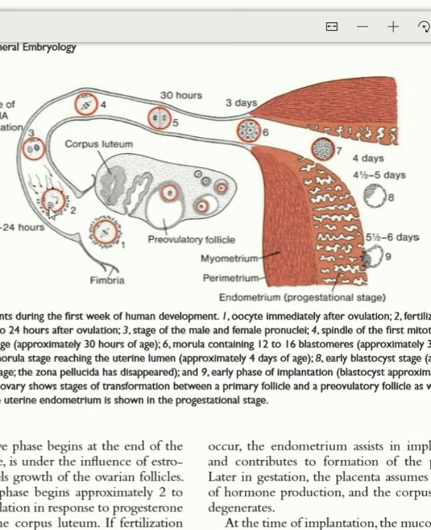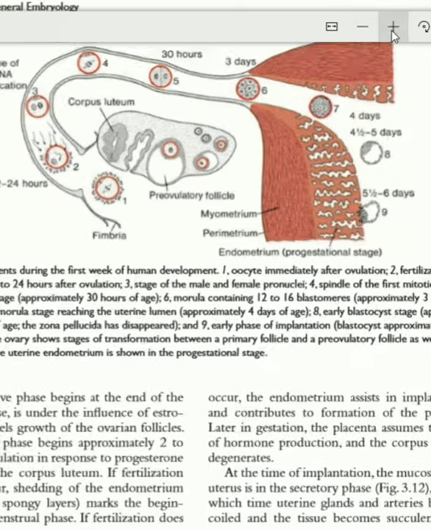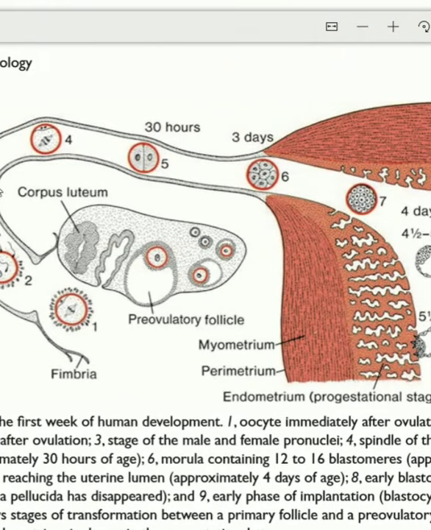This is the ovum, and the ovum has just completed the second meiotic division, and the nucleus of the ovum is converted into the female pronucleus. You see here the head and tail of the spermatozoa enter, and this spermatozoa is converted into the male pronucleus. So this is the zygote, and this is the polar body, and these two are the male and female pronucleus. Then it starts dividing and produces the 2 cell stage, then the 16 cell stage or morula.